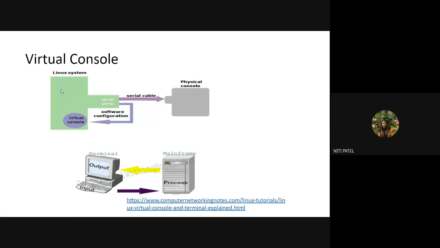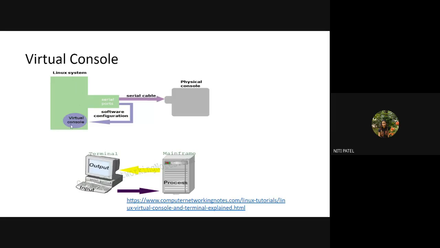Now, what is written over here is virtual console. Where is this virtual console? It is inside your Linux system. What is this virtual console? We can call it an application which is going to do all the work of this particular physical terminal. So the work that this physical terminal cannot do, it will send through the serial cable to the Linux system. There is an application or software inside this Linux system which is going to do the work of another terminal connected via the serial cable. Are you understanding?